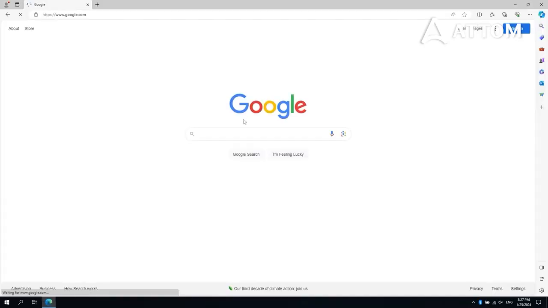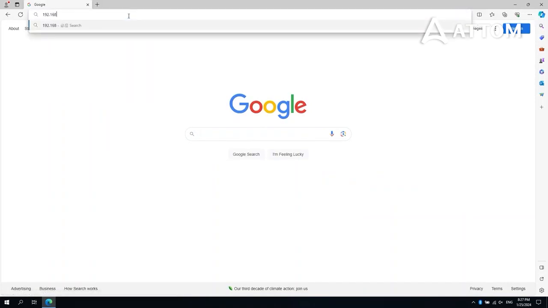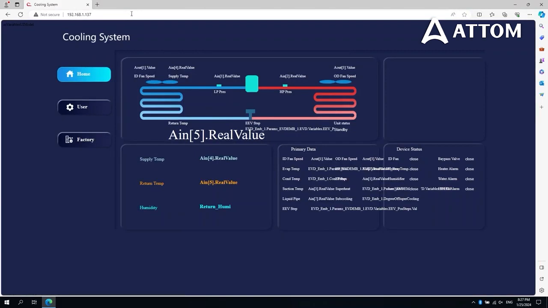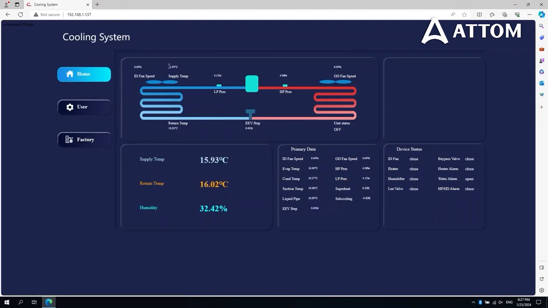Open the browser. Enter the IP address of the cooling unit controller to enter the web page interface. If you have changed your IP address, enter your changed IP address. You can refer to the previous video on how to change your IP address.